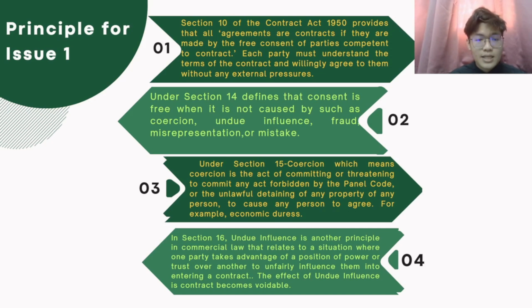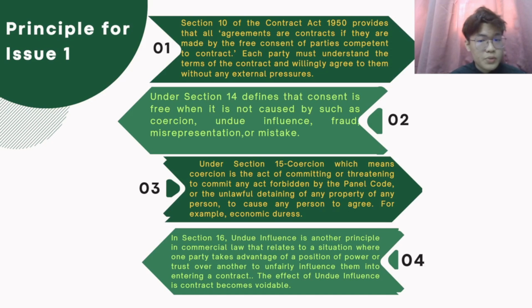The last principle for issue 1 is Section 16. We think this principle is suitable because Section 16 of the Contract Act 1950 is about undue influence.